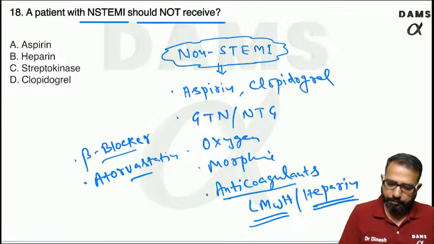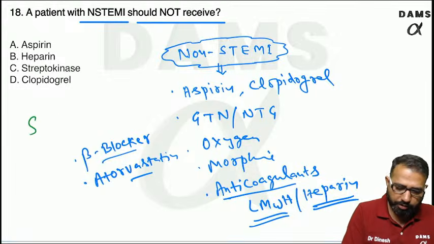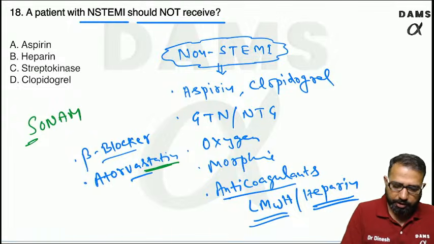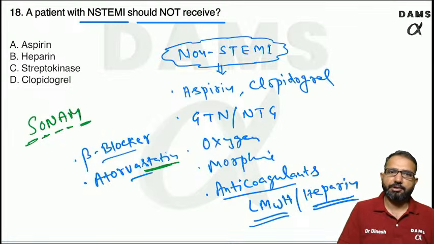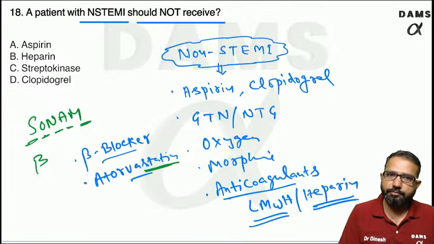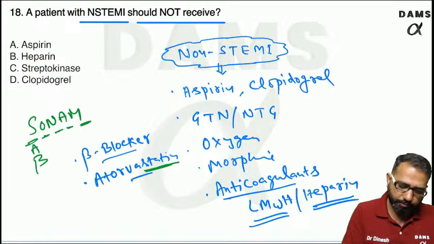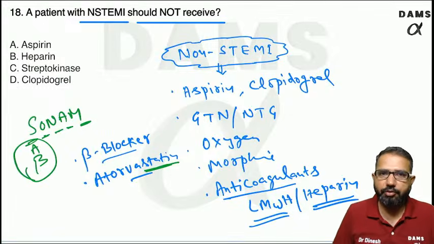So MONAS, or you can say Sonam. This is S for statin, oxygen, nitroglycerin, aspirin, morphine. These are the priority. Other than Sonam, we need beta blockers and anticoagulants.